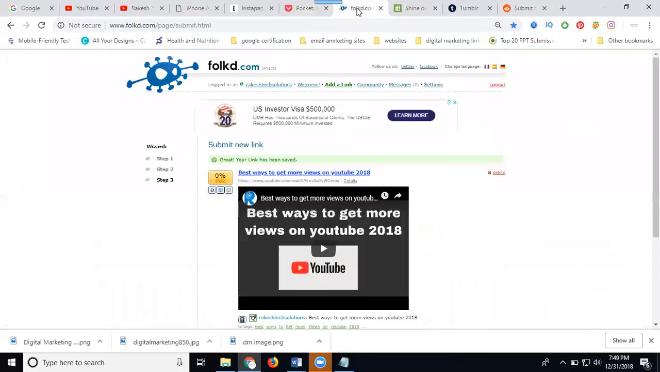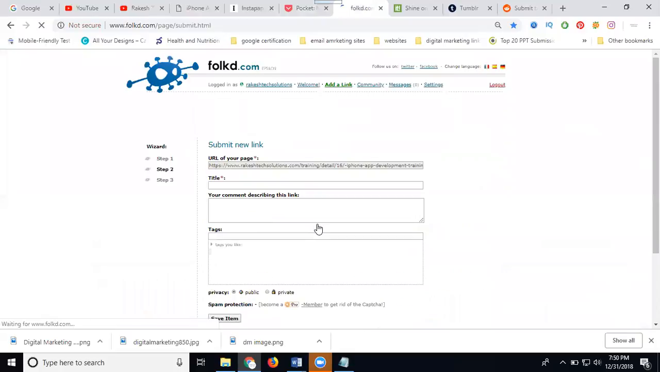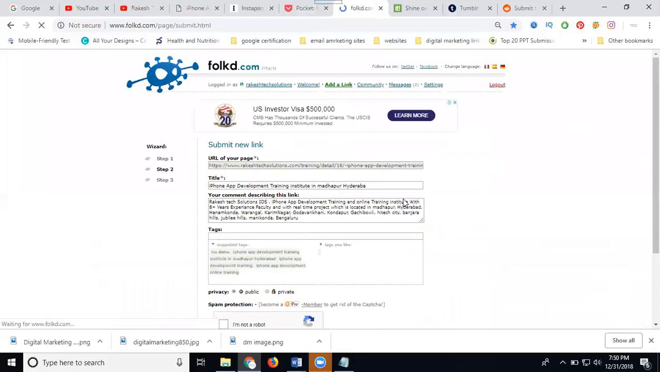Next, the option is Folkd. Click add link. You can promote videos and web links also. This is for a web page. Copy this URL and click submit. When you submit, it shows your title and description on your links. You can see here.